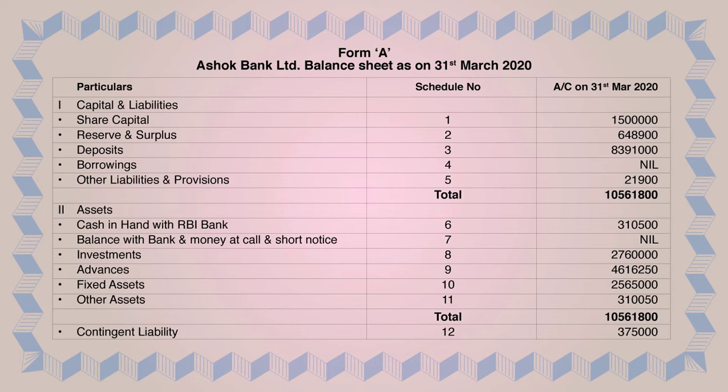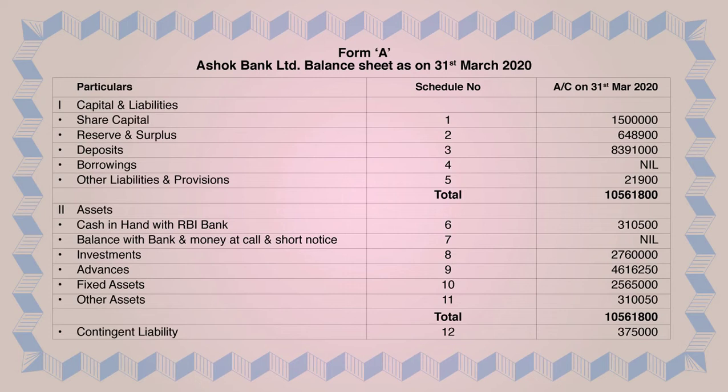Capital and liabilities: share capital, schedule number 1. You have to keep the amount column empty. Then reserves and surplus, schedule number 2. Deposits, schedule number 3. Borrowings, schedule number 4. Other liabilities and provisions, schedule number 5.